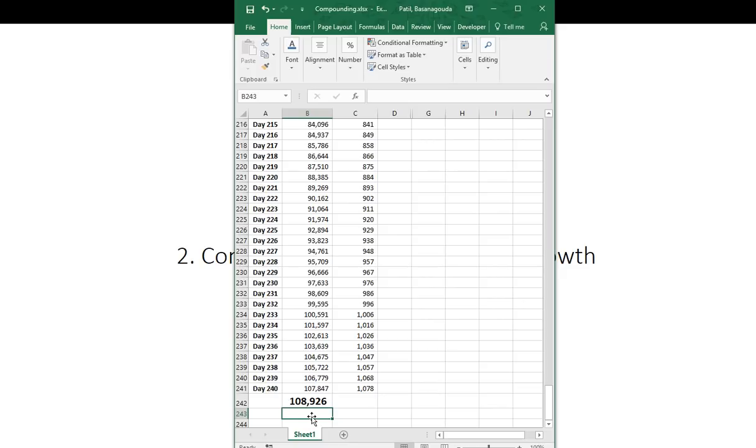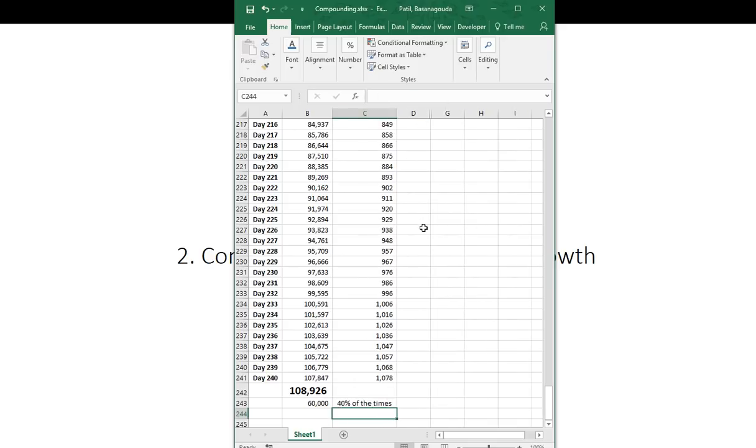overall amount of around 60,000 at the end of the year, even though you are losing 40% of the times. Okay, so this is the power of compounding. You started with 10,000 and daily you got 1 percent up on your initial investment, and at the end of the year, you'll be having this much profit.